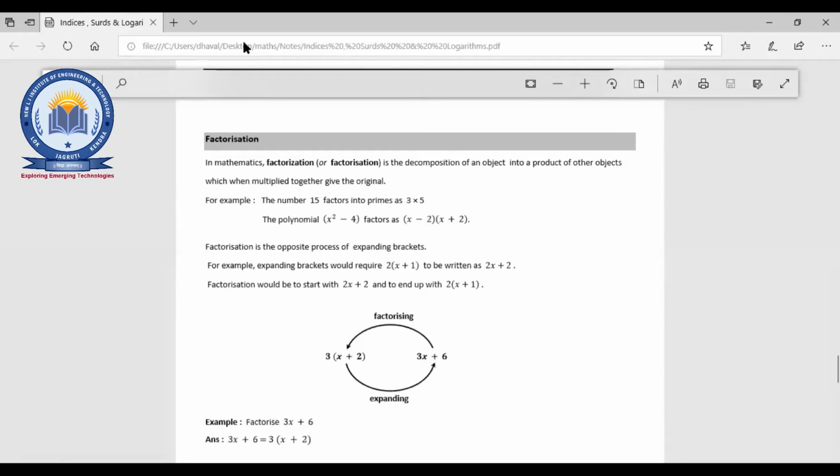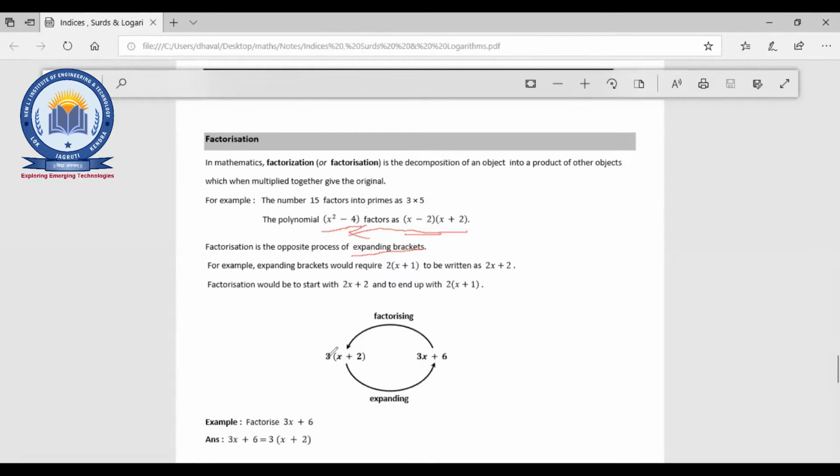Because in expanding a bracket, we are going to do multiplication, right? And we are going to find out the simplification. Now here x square minus 4 is given to you. This is the basic identity of algebra that we have seen, right? So x square minus 4 means x minus 2 and x plus 2. Now the reverse case is what? If it is given and you are going to find this, that is called expanding.